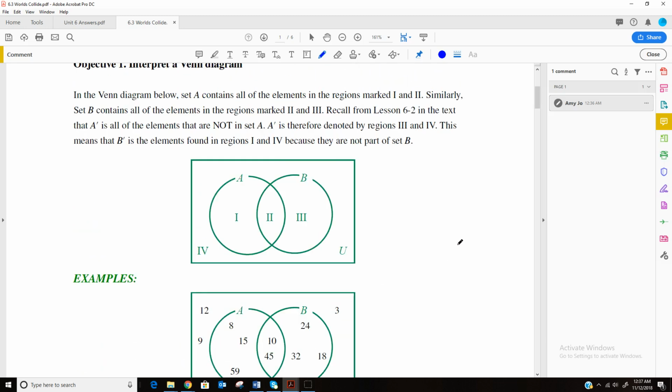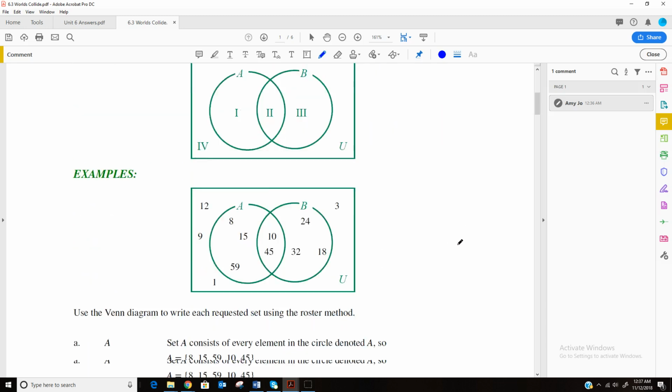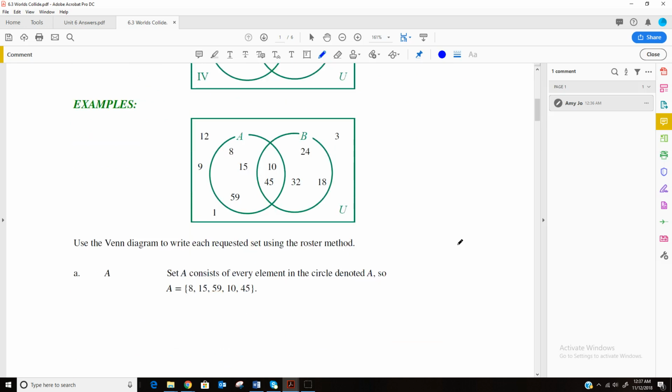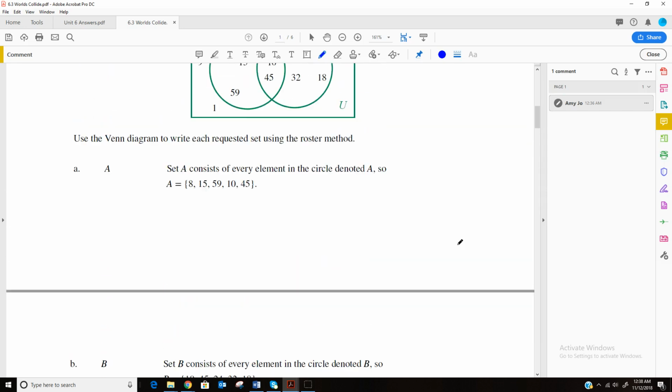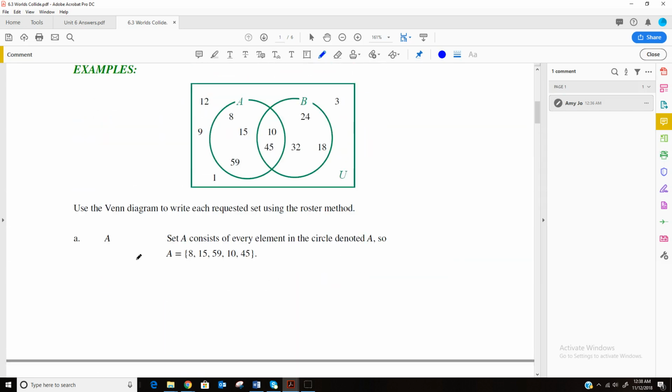If you want something that's not in one of the sets, you can mark it with a little tick mark. So they do that down here. So set A consists of everything that's in the circle A. As we said before, that would be 8, 15, 59, 10, and 45. So if you wanted to list out the set A in the roster method, A is equal to the set of 8, 15, 59, 10, and 45.